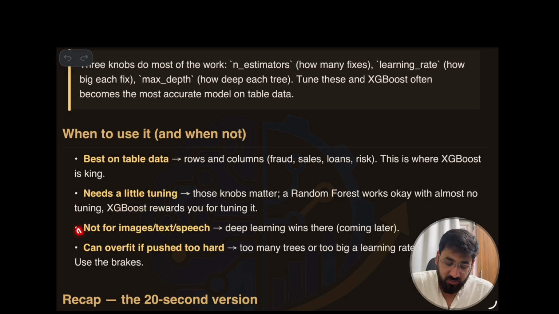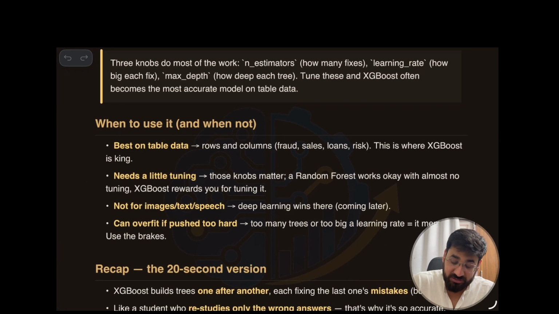Look, this is not for image, text and speech, and for that we have deep learning. I will cover that after covering machine learning, and this is the seed we are giving of what? Deep learning. And it can overfit if pushed too hard: too many trees and too big a learning rate, it memorizes and it breaks. So just remember these points only.